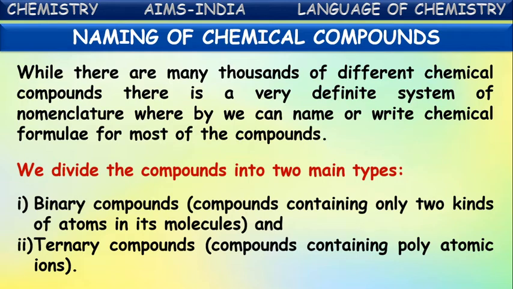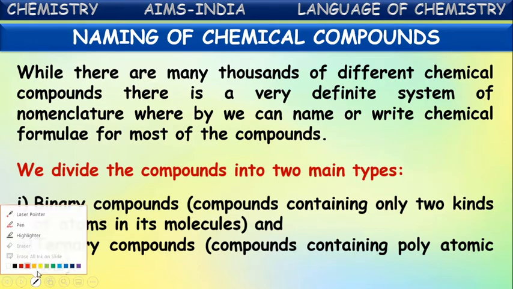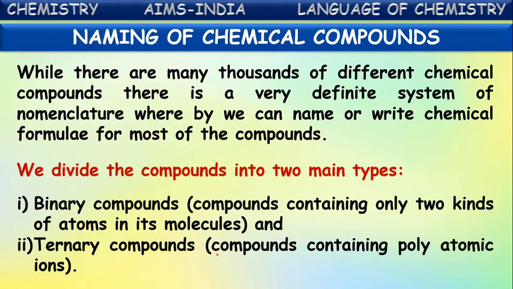For example, sodium chloride, NaCl. Only two kinds of atoms are there in the molecule, so it comes under binary compounds. The second category is ternary compounds. That means the compounds containing polyatomic ions, meaning there will be more than two kinds of atoms in the molecule. Out of those, there will be polyatomic ions. Poly means what? Many. So ions with more than one atom exist in these ternary compounds. The compounds in which there are polyatomic ions are called ternary compounds.